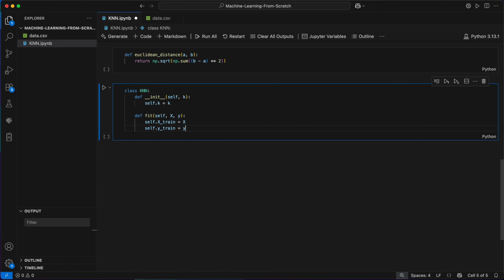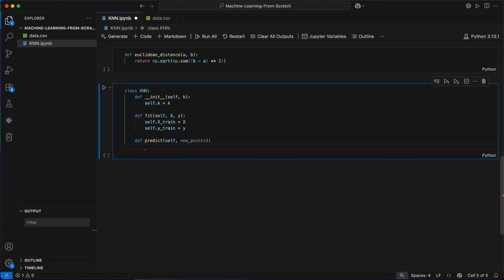In other words, the training phase is just remembering the training data, as it uses this directly when making predictions later. Now we've effectively trained our model, we can use it to make predictions for the class labels of new data points. I'll define a new method called predict. This is going to take in our NumPy array of new data points and return an array of predicted class labels, either benign or malignant, for each new data point.